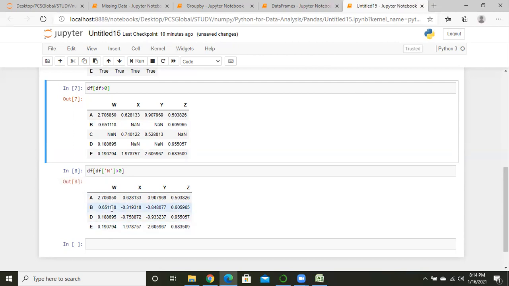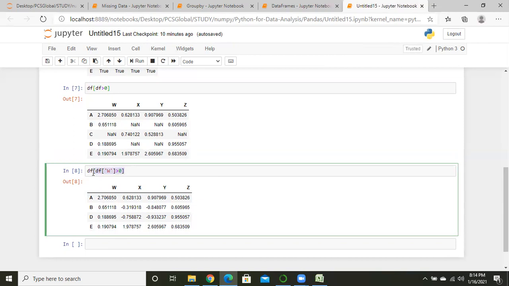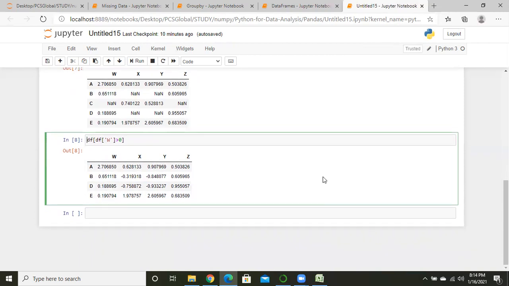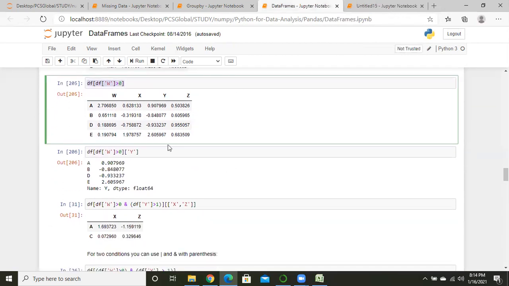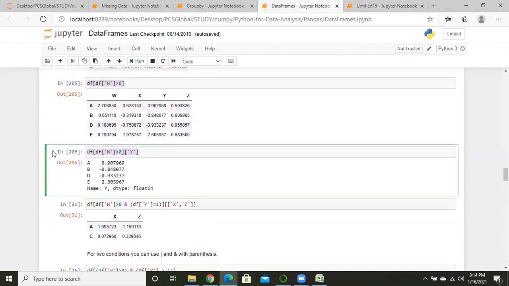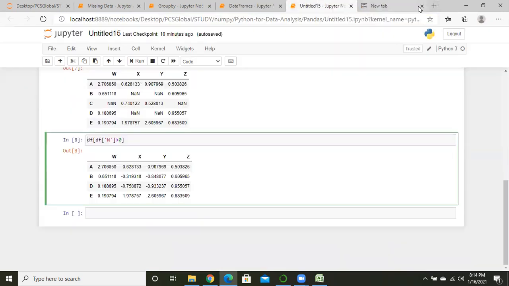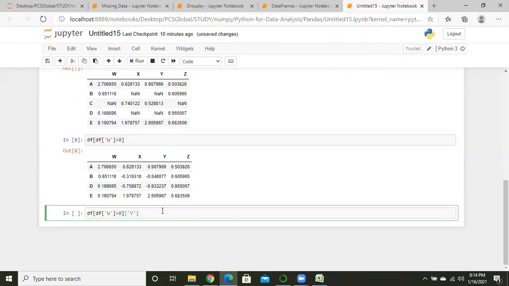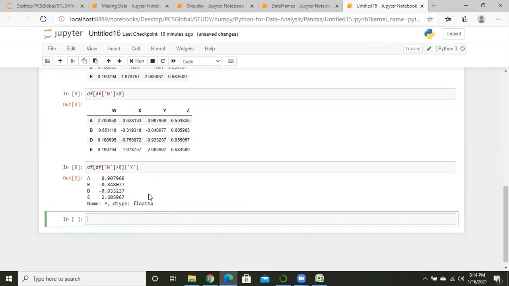Guys, are you with me? Are you getting my point? What is this operation? Yes, Subhajit, good. So for the next operation, there are two conditions.